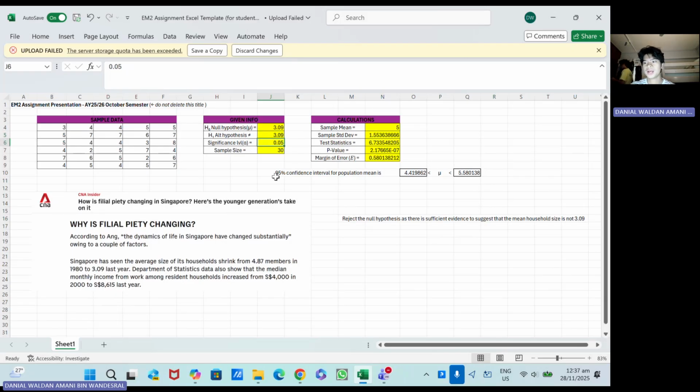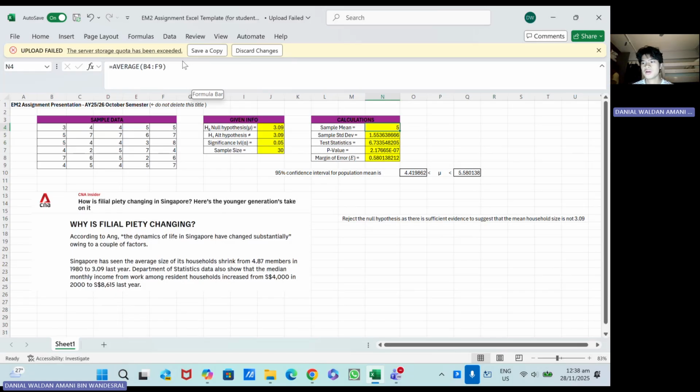The mean of all my sample data is 5, where I use the average function with the range of my sample data cells in the brackets. As you can see, first cell which is B4 to the last cell F9. Similarly, to find my sample standard deviation, I use the STDEV.S function which also has the range of my data cells. Why I don't use the STDEV.P function is because I do not have an entire population. Using the STDEV.S function allows me to estimate the population variability and is required for a t-test where the population standard deviation is unknown.